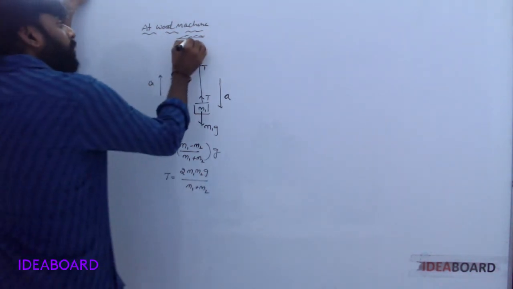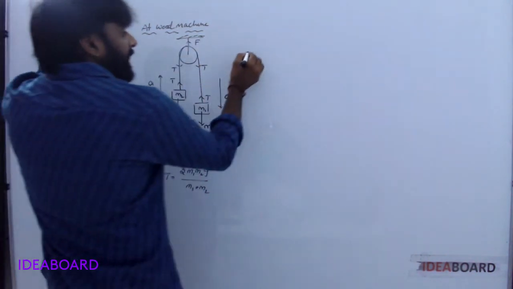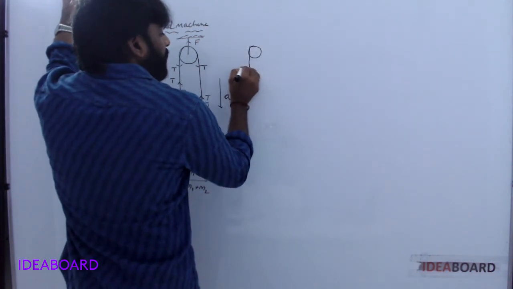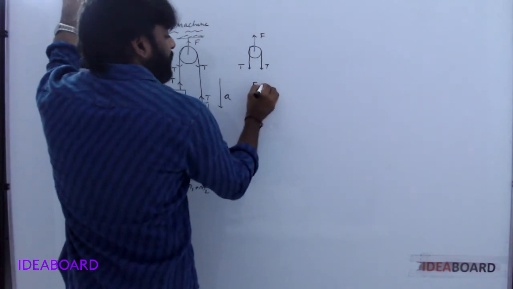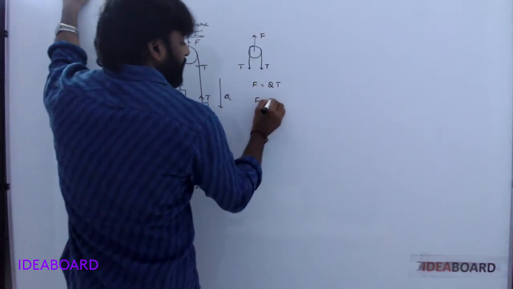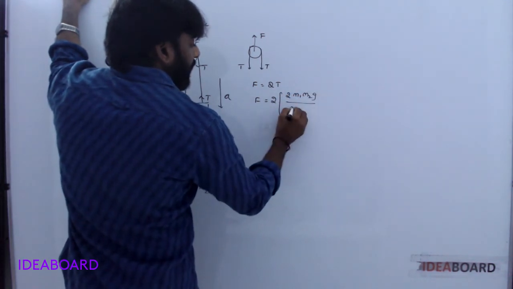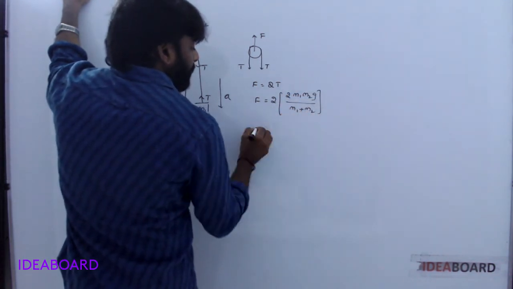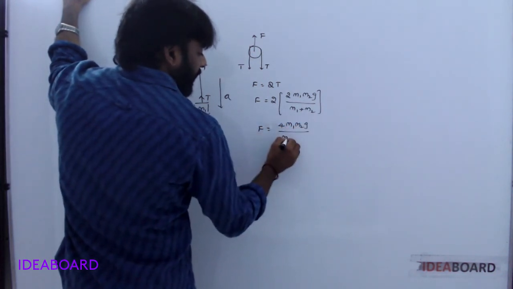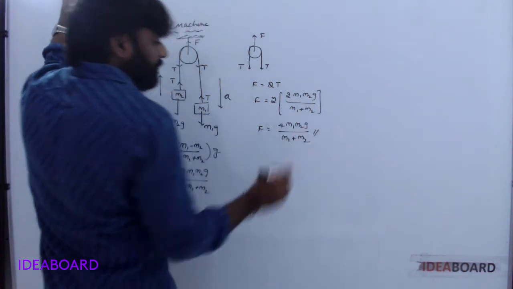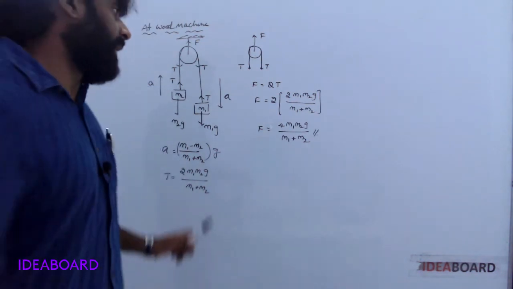Now here, thrust on the pulley. Thrust on the pulley means, see, downwards T. This is T. Upward F. F is equal to, you write as 2T. F is equal to 2T means 2 into 2 M1 M2 G by M1 plus M2. F is equal to 4 M1 M2 G by M1 plus M2. Understood? Okay.